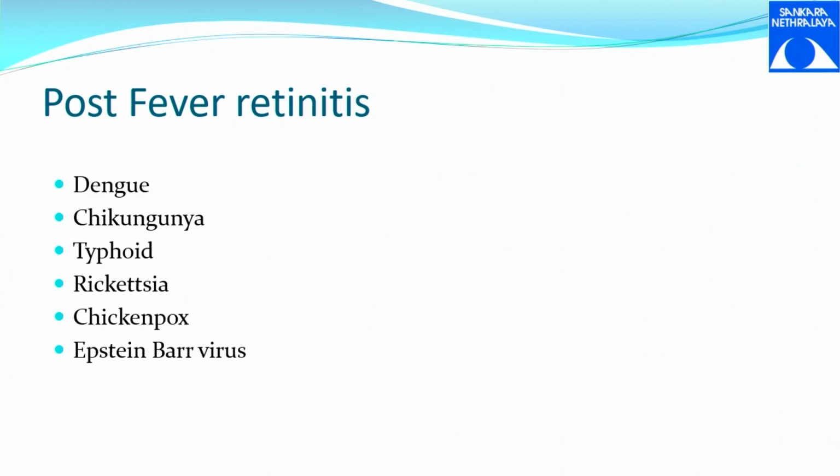From the history you will be able to find the patient would have had some fever. So we should at least find out what fever they were worked up for previously, or we work up for most of the fevers and we find what is causing this sort of retinitis. Usually these sort of retinitis do not require full-fledged immunosuppression. They are usually immunosuppressed for a little, depending on the lesion. We give half dose, or 0.5 mg per kg body weight, or sometimes, when the lesions are very few, we even tend to observe and wait for the lesions to resolve by itself.